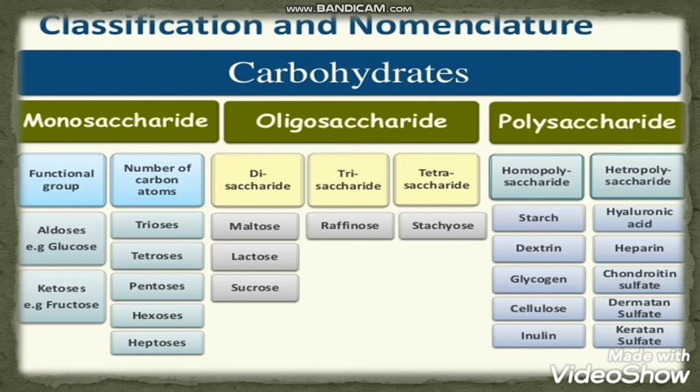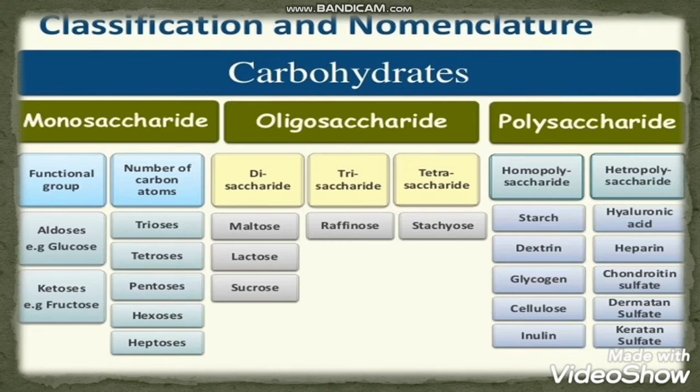The examples of disaccharides are maltose, lactose, and sucrose. Maltose is equal to glucose plus glucose, lactose is equal to glucose plus galactose, and sucrose is equal to glucose plus fructose. For trisaccharide, raffinose is the example, and for tetrasaccharide, stachyose is the example.